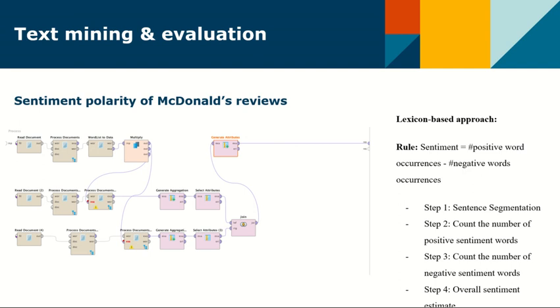Step 2. By comparing McDonald's reviews with the positive words file, we get results including a list of sentences and a field named SumPos, which indicates the number of positive words occurring in each sentence. Step 3 is very similar to Step 2, hence we repeated Step 2 and changed some corresponding parameters. Through Step 3, we can get the results including a list of sentences and a field named SumNeg, which indicates the number of negative words occurring in each sentence. At Step 4, we apply the rule to get the overall sentiment estimate.